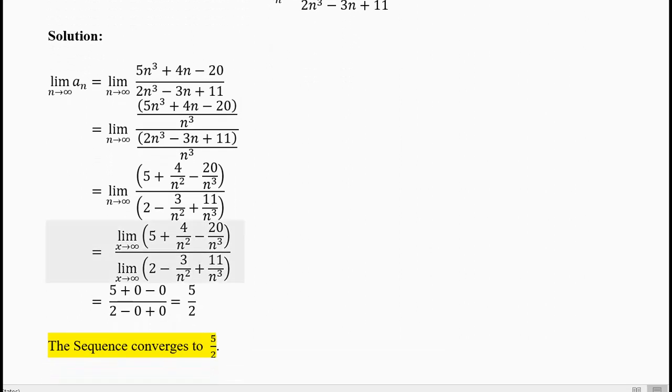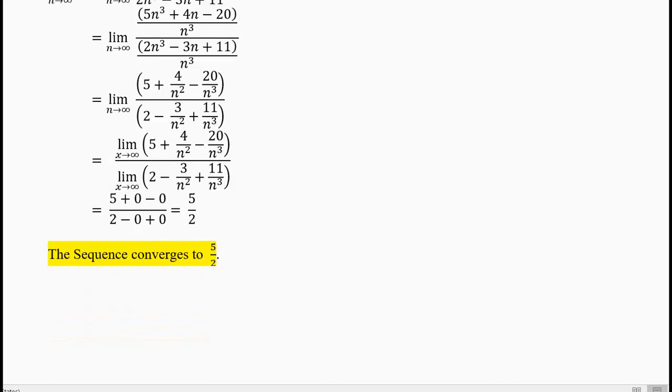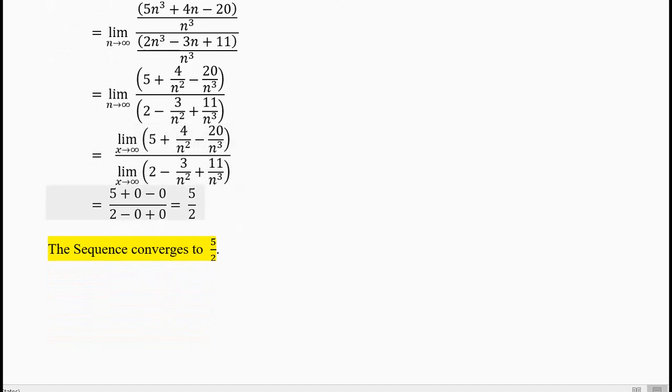Now take the limit of the numerator and the denominator separately. This idea works almost all the time for the kind of questions we are doing. Now the limit is (5 + 0 - 0) divided by (2 - 0 + 0). See, these signs are very important. They should be 5 + 0 - 0. When we are analyzing these sequences graphically and by some other techniques, these plus and minus signs are important, so put them correctly. Don't think that 5/2 is the answer.